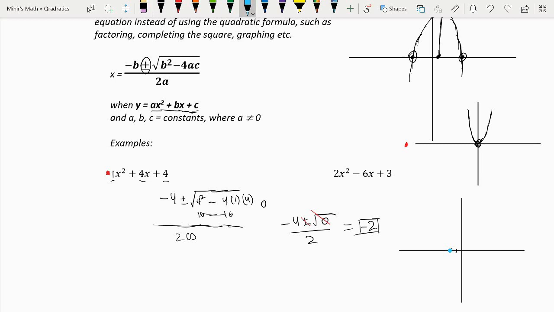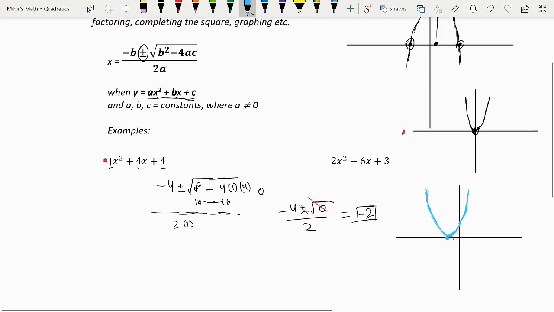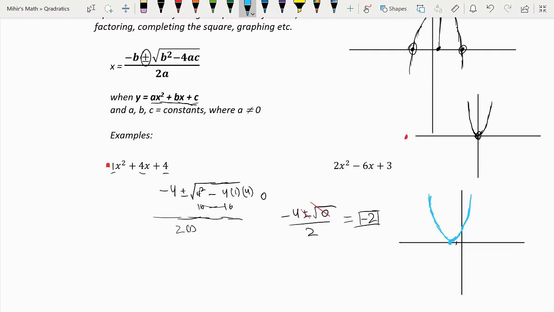So this would actually end up looking something like this, because in our starting equation x squared was positive and not negative. It's a positive x squared, which means that it makes a regular parabola.